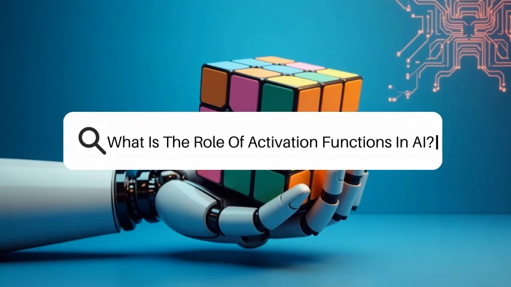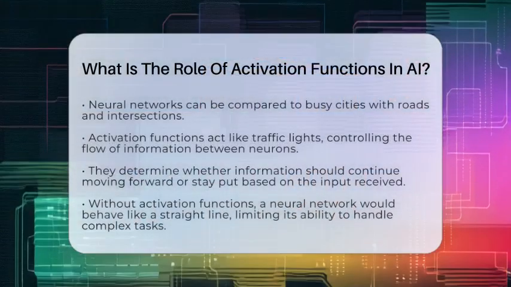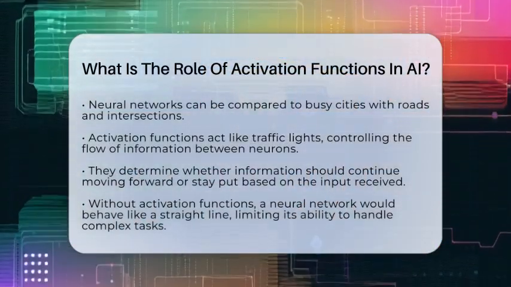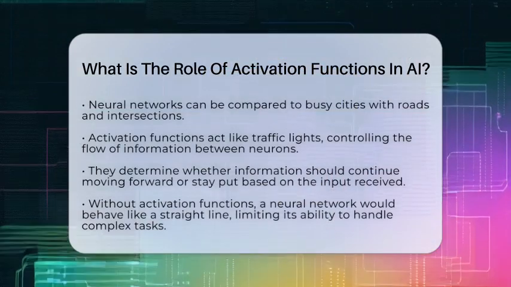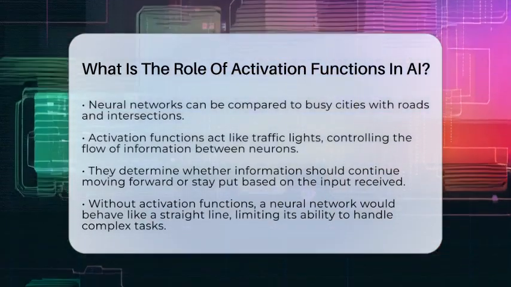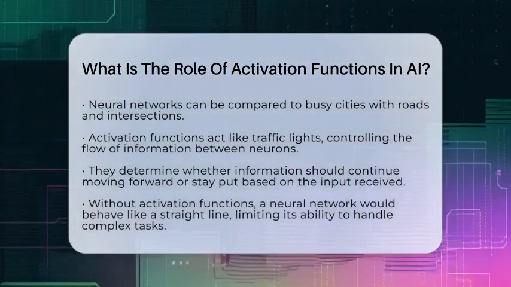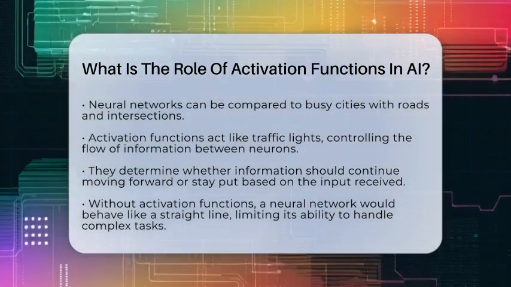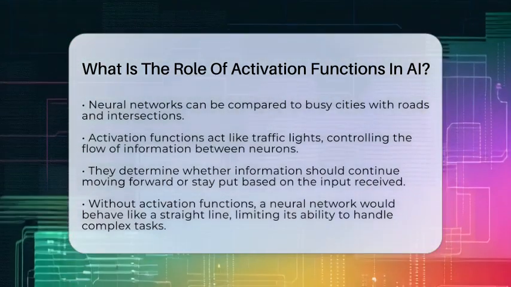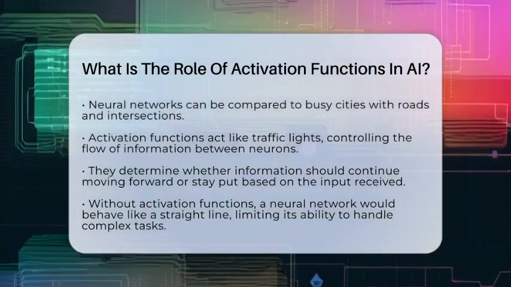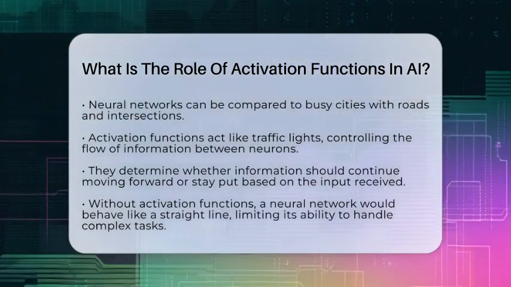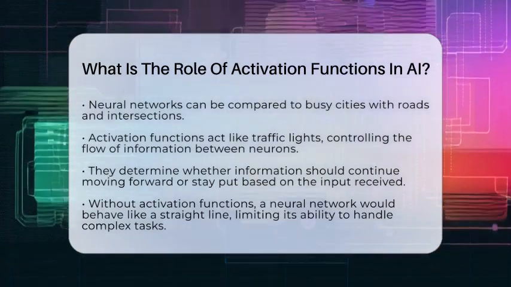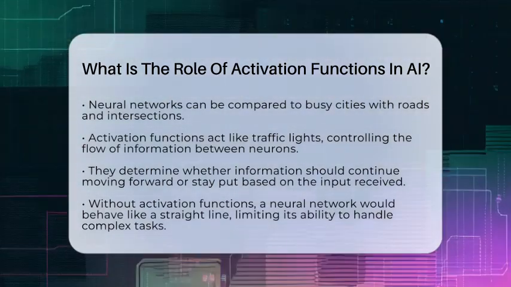What is the role of activation functions in AI? Imagine a neural network as a busy city with countless roads and intersections. Activation functions are like traffic lights that control which cars move forward. They decide if the information from one part of the network should continue on its journey or stay put. Without these traffic lights, the network would just be a straight line, unable to handle complex tasks.